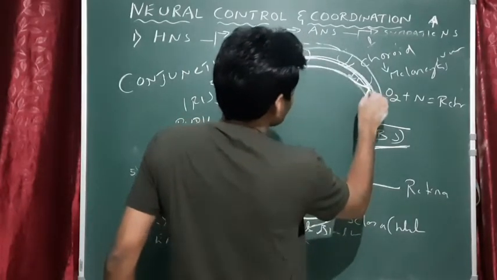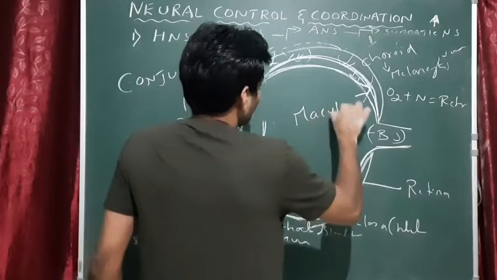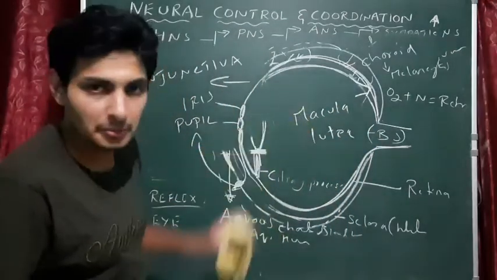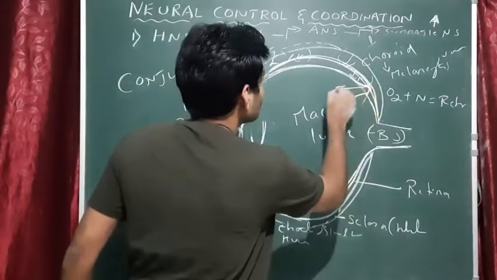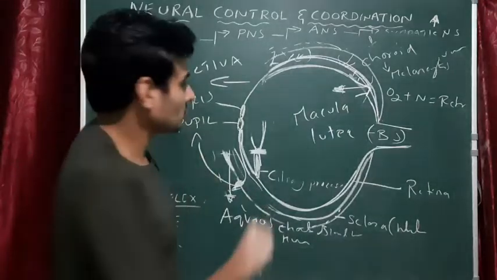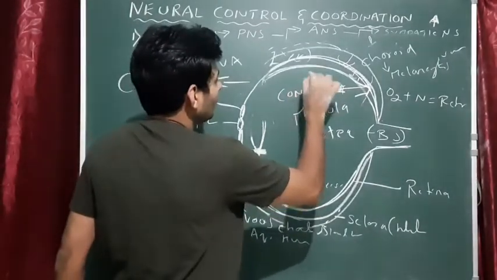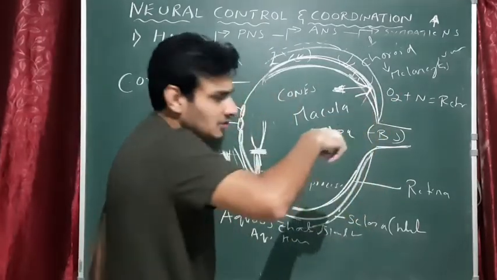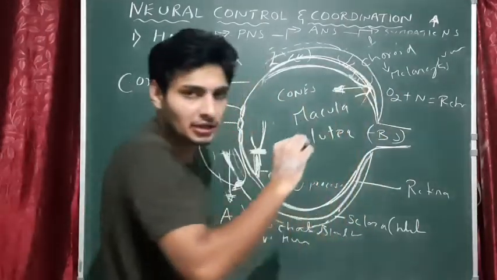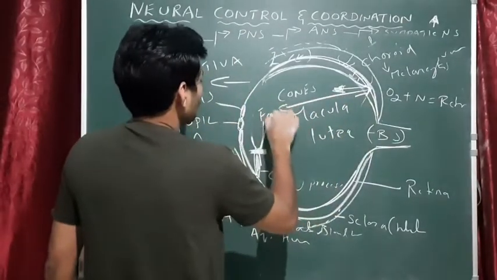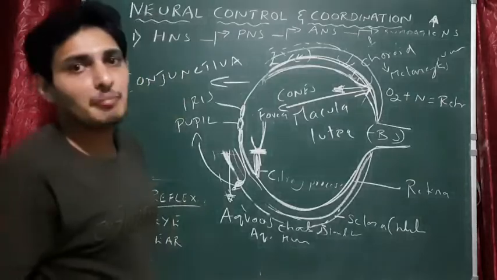Small depression. This is called macula lutea. Macula lutea is the small depression, and this macula lutea contains only cones. Only cones. If you just see, the macula lutea has a depression like a triangular structure. This is the depression of the macula lutea. It is actually called fovea. So fovea is nothing but the depression of macula lutea.